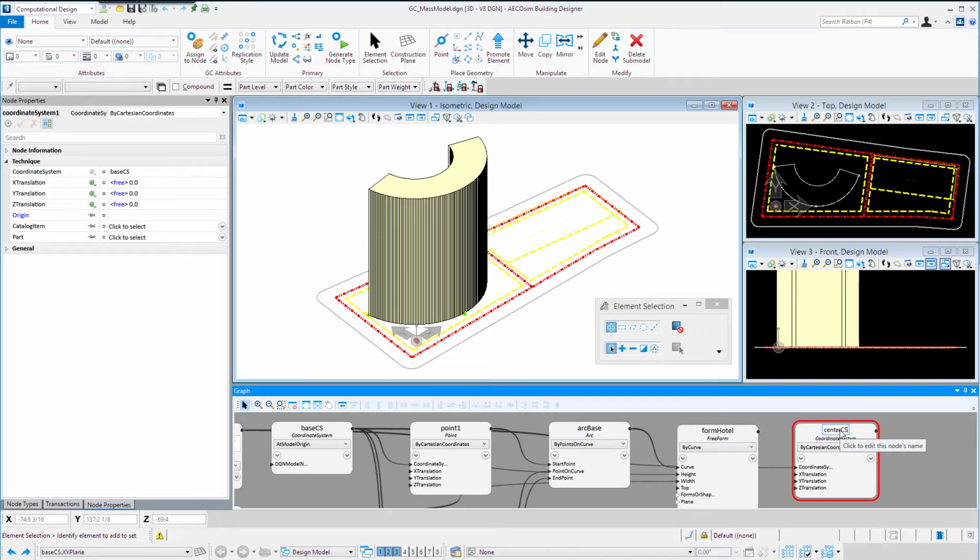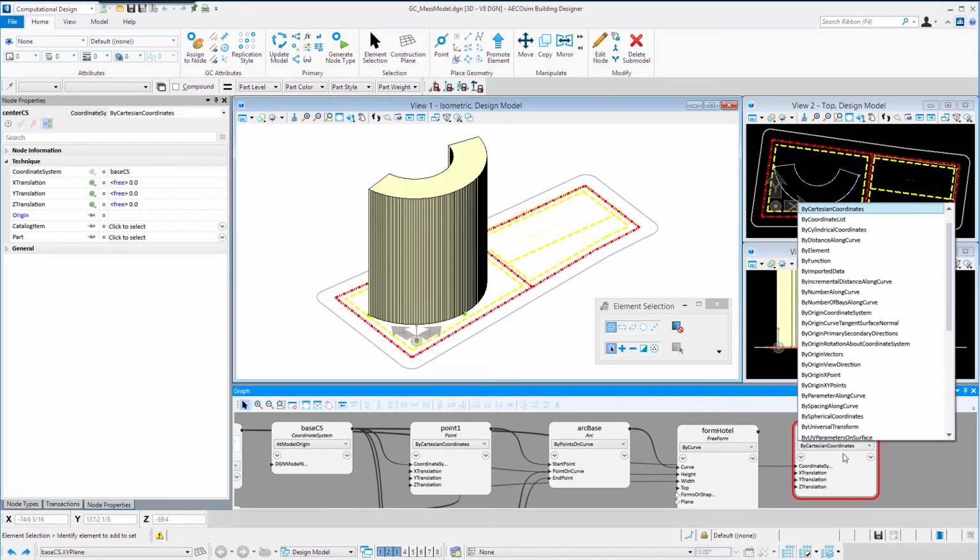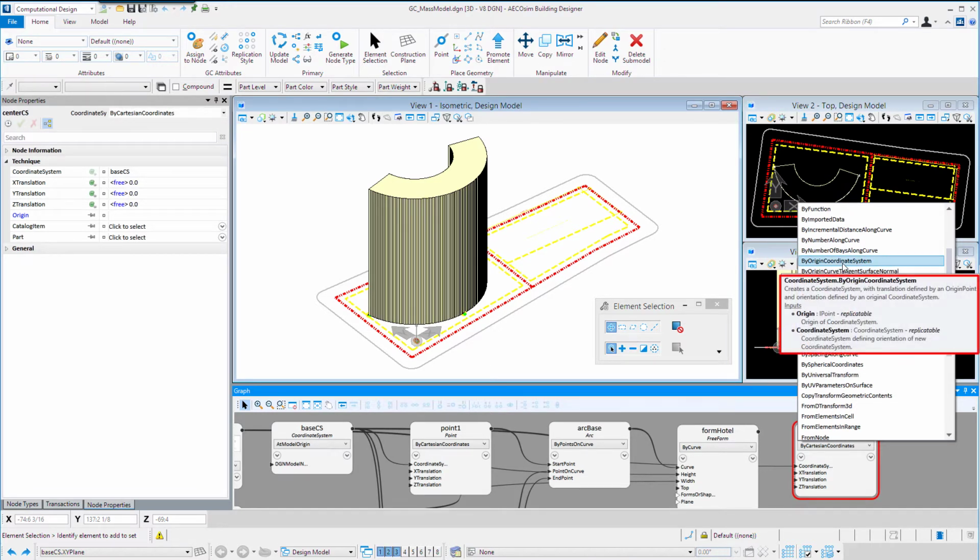I'm going to place this at the center of our arc so that we can identify that center point. For the technique, I'm going to use by origin and coordinate system. What that means is I'm going to need an origin point to locate the coordinate system, and then a second coordinate system that defines its x and y directions.